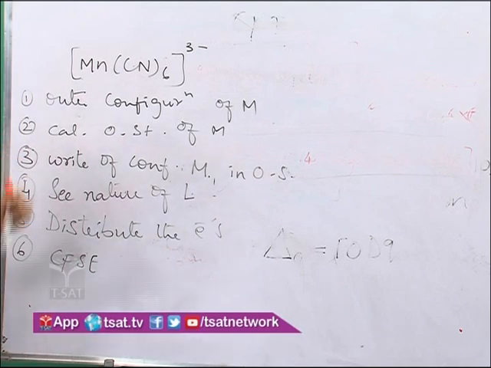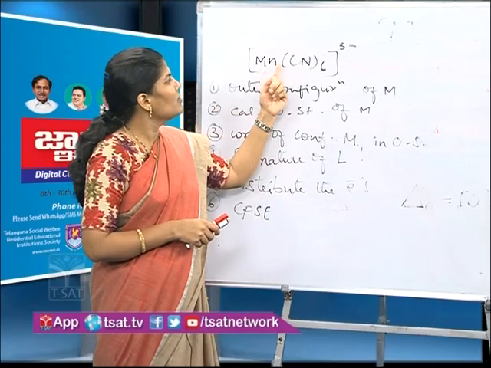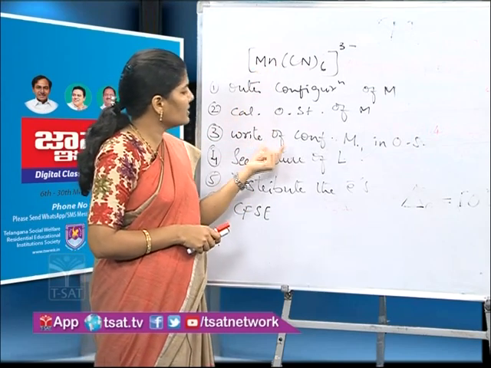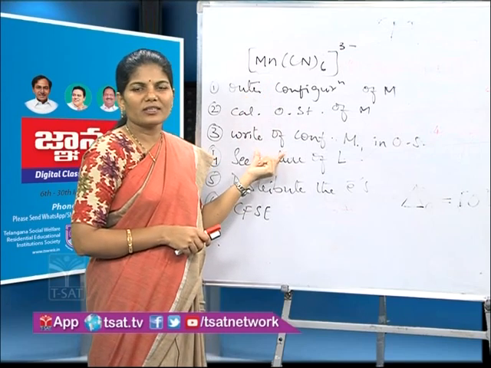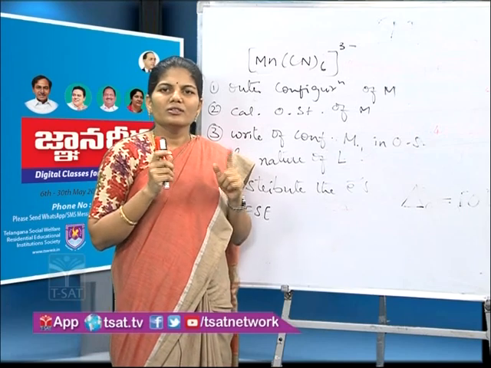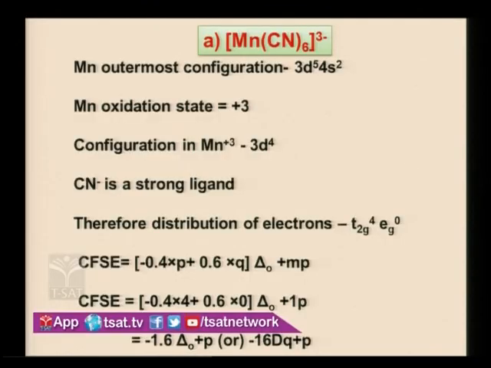Now look at the slide. The outermost configuration of manganese is 3d5 4s2. What is the second step? Calculate the oxidation state of manganese. In this manganese complex, it is +3. And again write the configuration of manganese in that +3 oxidation state. +3 means we have to remove 3 electrons. When you remove 3 electrons, it becomes 3d4.